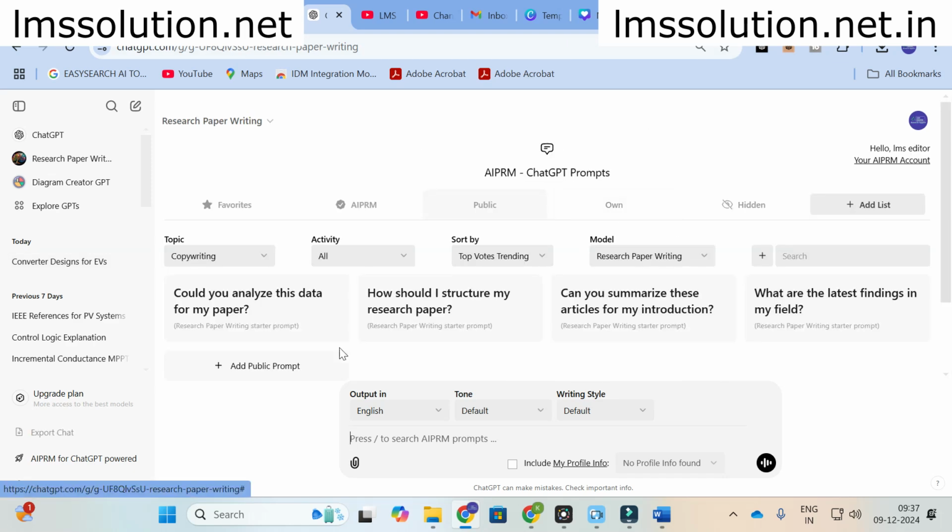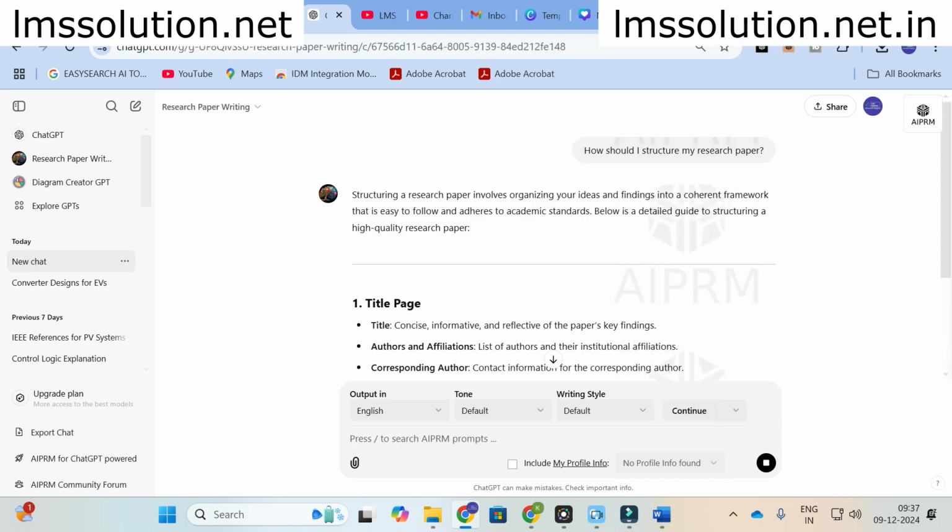Next important thing is, how should I structure my research paper? So use this one, how should I structure my research paper? You can give any topic here. For example, I am going to give IoT based. So this is the next prompt.